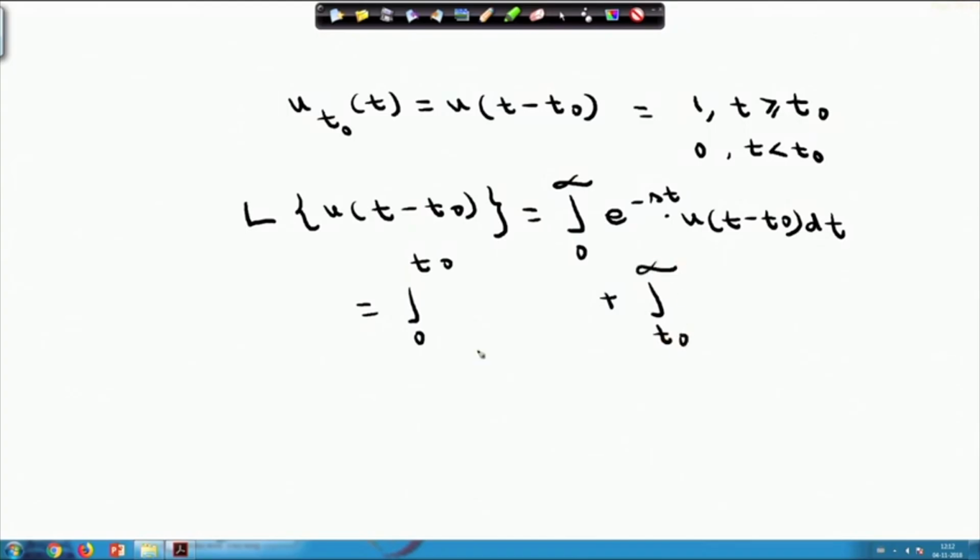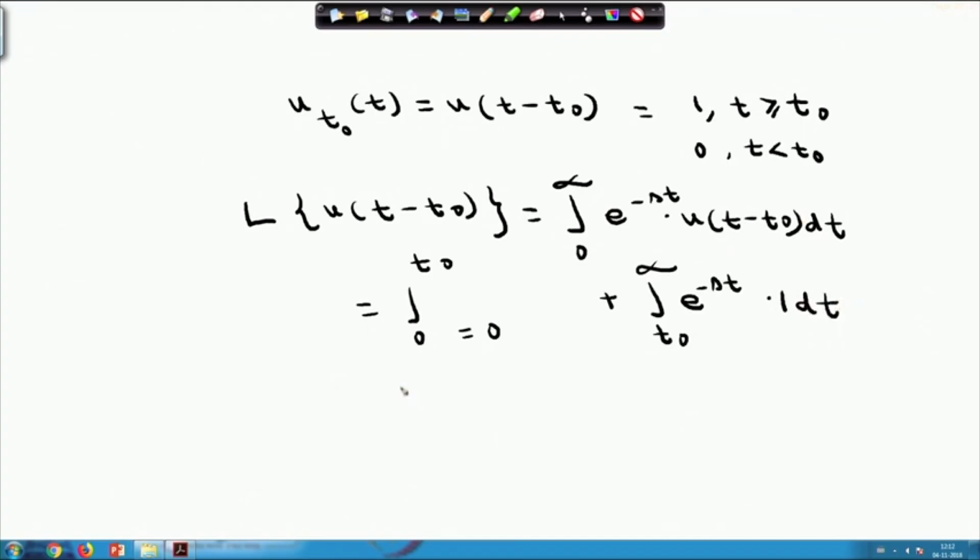In 0 to t naught, this part will be 0, because the value of the function is 0, and here the component will come as e power minus s t into 1, because u of t minus t naught is 1, dt.